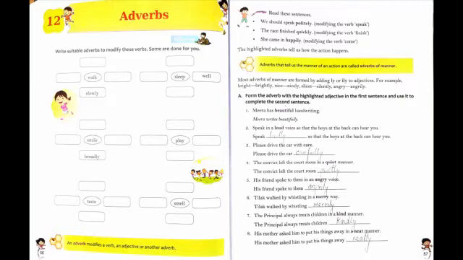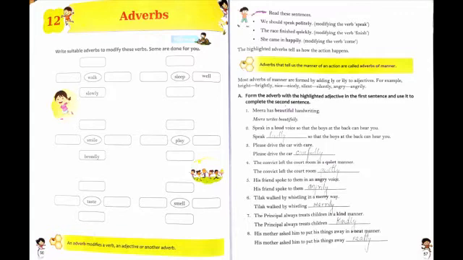Some examples are given in your book also, on page 57 at the top. First one, we should speak politely. In the bracket it is given modifying the verb speak. So here politely tells us how the action happens. That is, politely describes the action word speak.